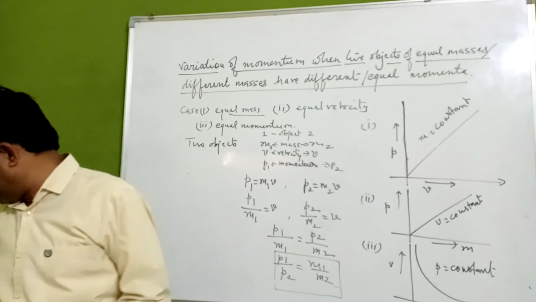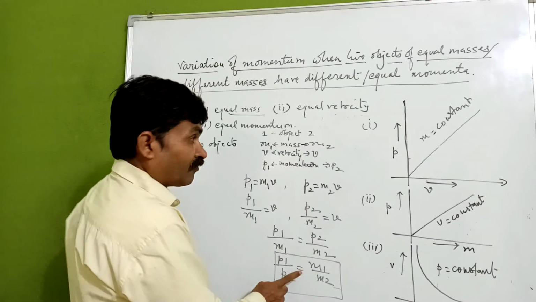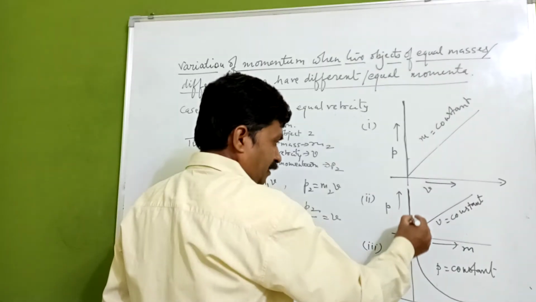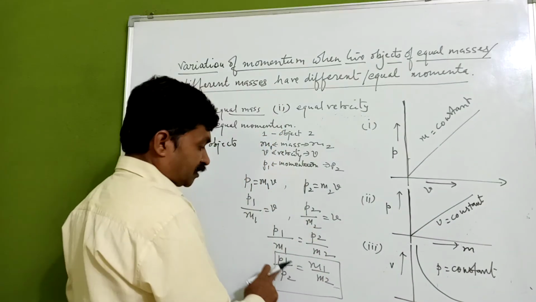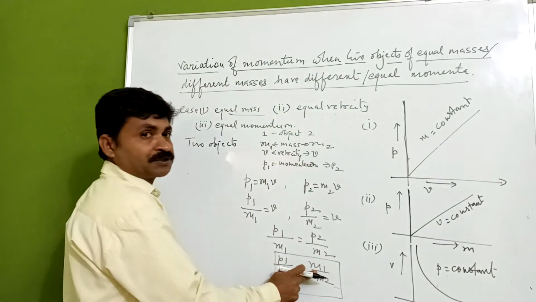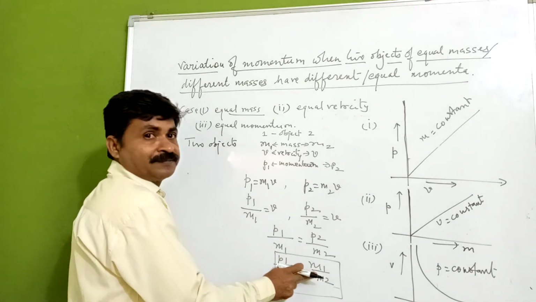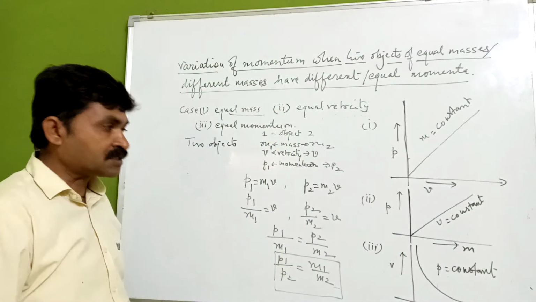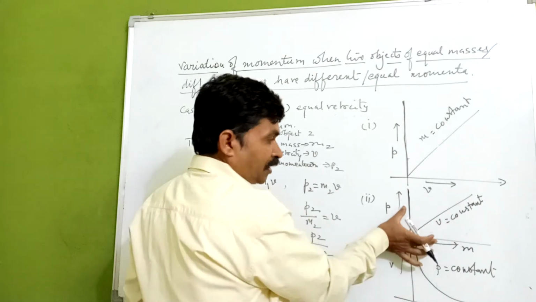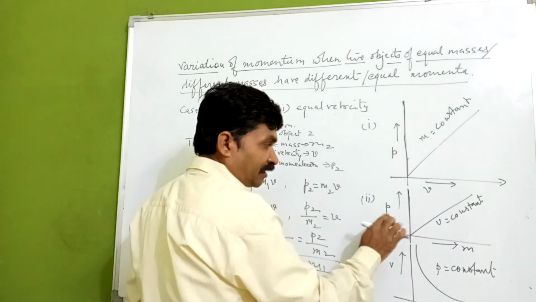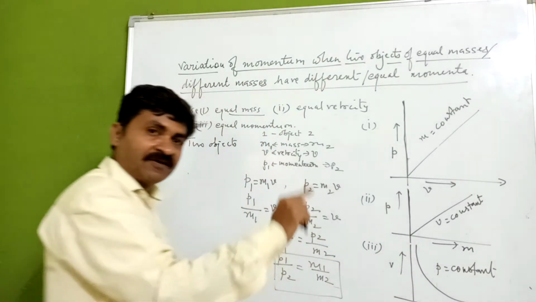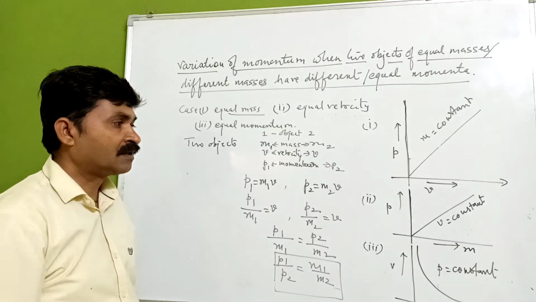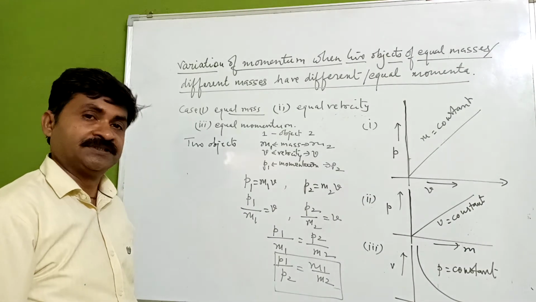Okay, so here what we have got, I have already plotted it. Now you can see here, for constant velocity, momentum is directly proportional to the mass. Again it is a straight line starting from the origin. So here you are getting the relationship between momentum and mass. If the velocity is constant for the objects, it is going to be a straight line originating from the origin.